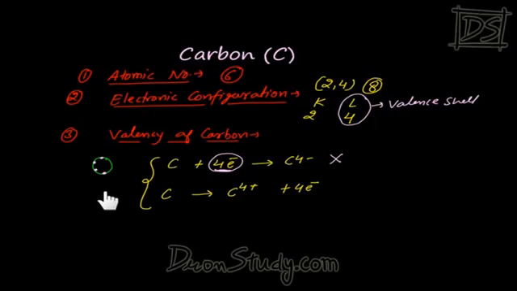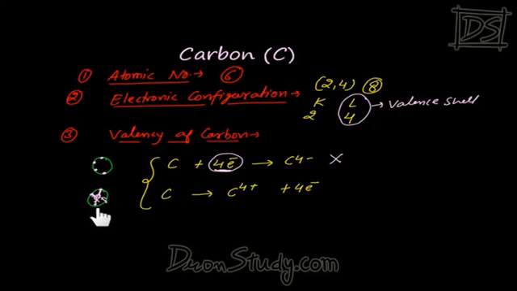As I have told you, the size of carbon is very small. It has 4 electrons in its valence shell. And if the size is small, then the attraction force between the nucleus and electrons will be very high, because the distance between the nucleus and the electrons is very small. So when you extract one electron out from carbon, one electron has been lost. Now the attraction force on the rest of the 3 electrons will get even higher. And if the attraction force has increased, then to extract an electron we will need more energy.